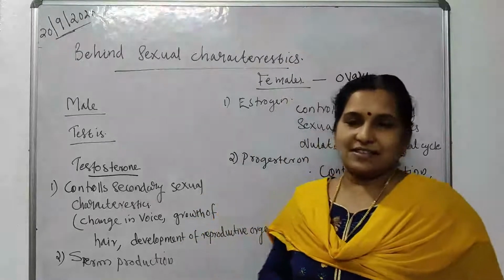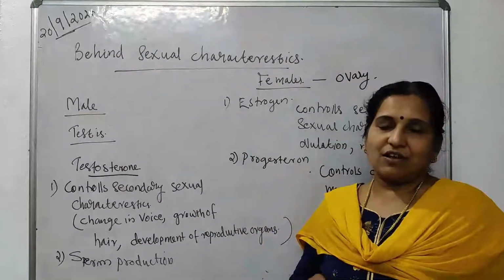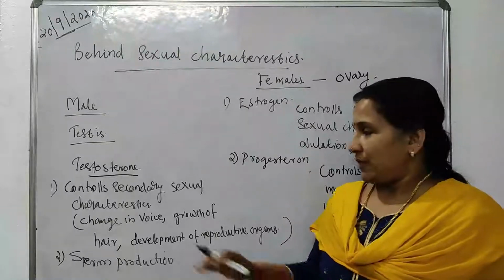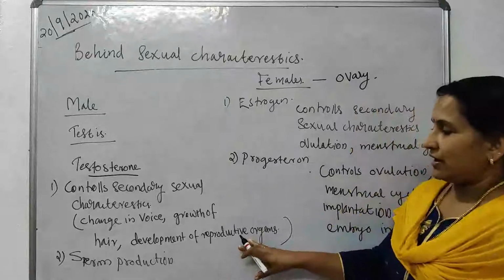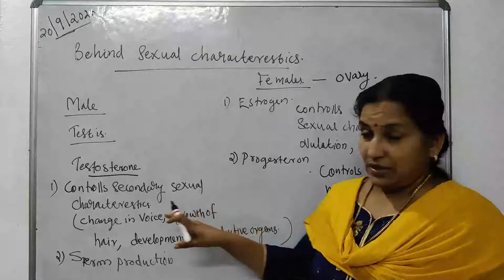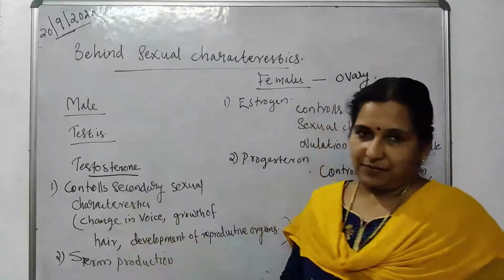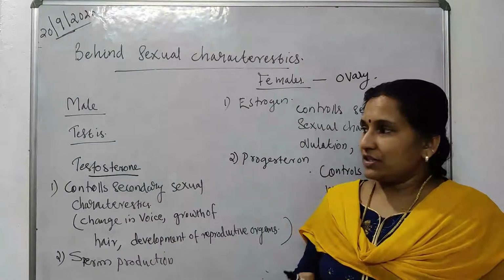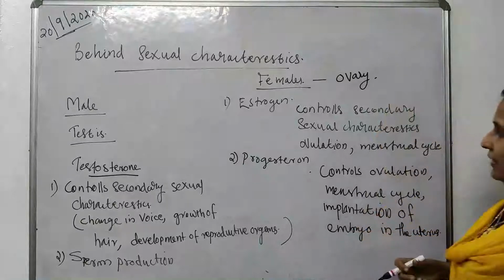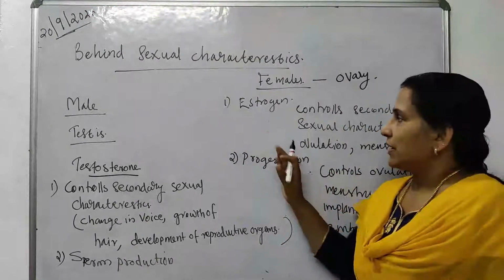What are the secondary sexual characteristics found among boys? Formation of hairs, development of reproductive organs, then change in voice, etc. Then what are the functions of hormones which are produced by the ovary? There are two hormones produced by the ovary.